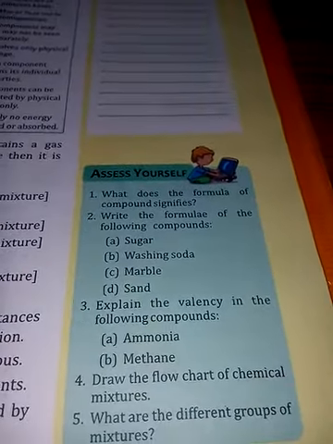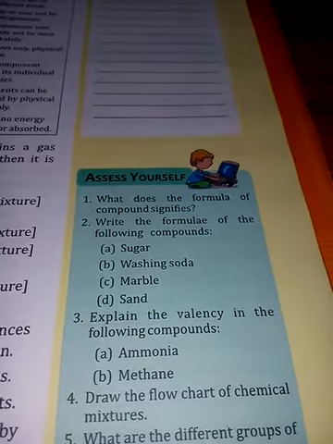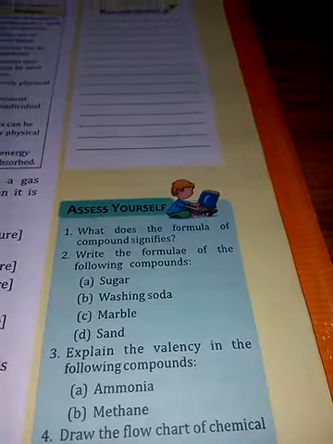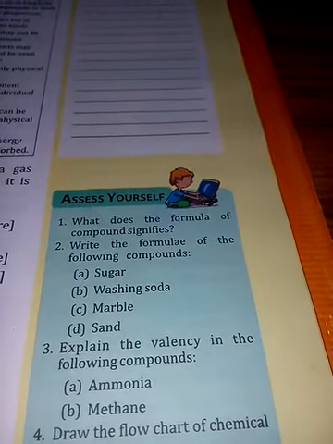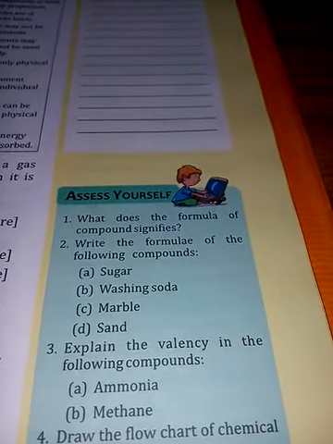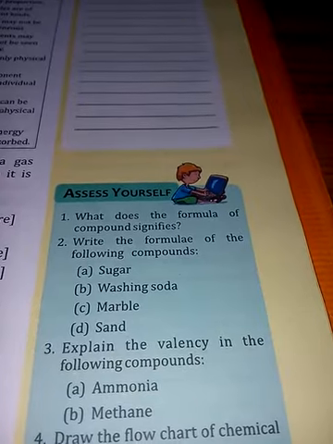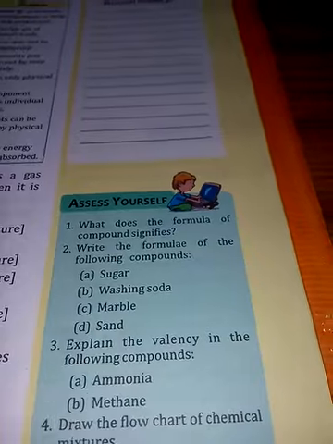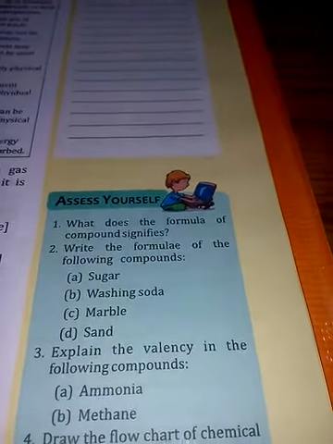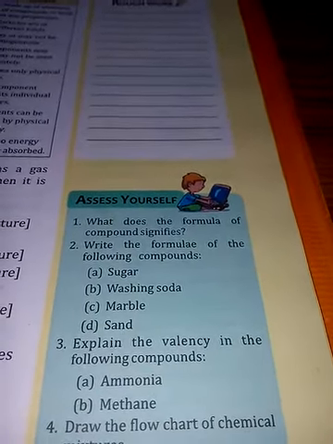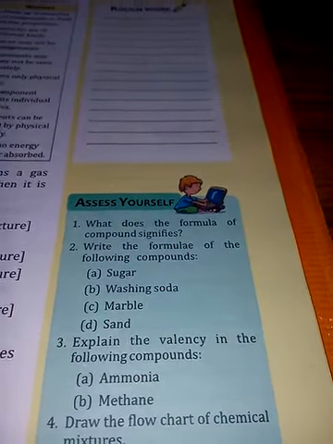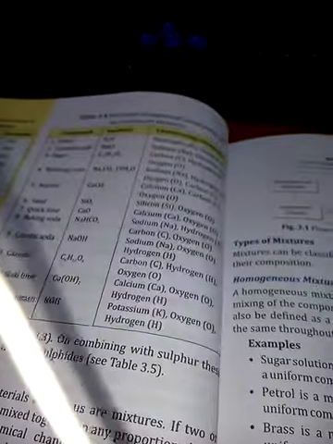Assess yourself. You should go through: what does the formula of a compound signify? First of all, the formula of the compound signifies that it is a pure substance, and its composition is definite. It tells what elements are taking part and the name of the compound. So these are the significance of a formula. Write the formula of the following compounds: sugar, washing soda, marble, sand, given on the next page. You can go through Table 3.4, which I have shown you just now.